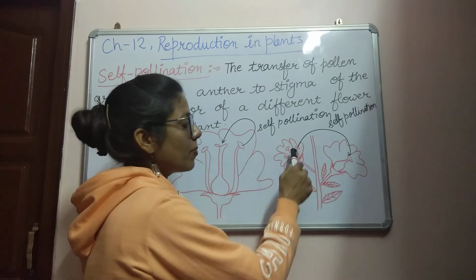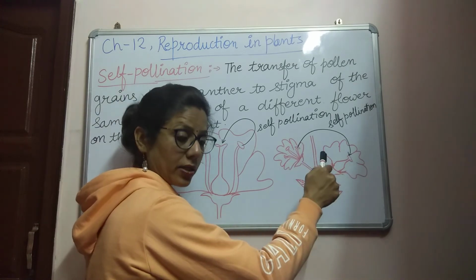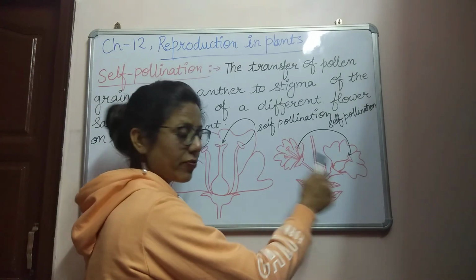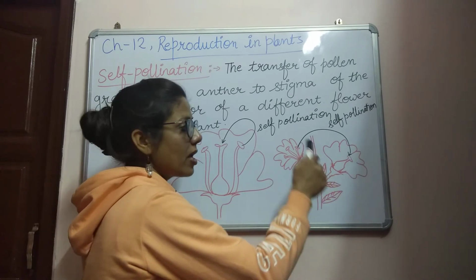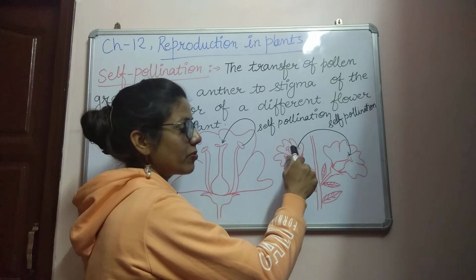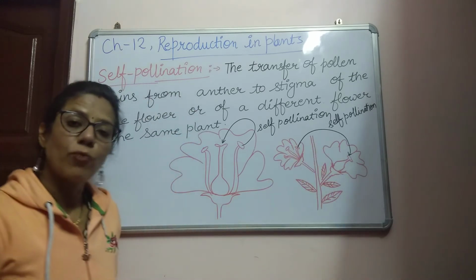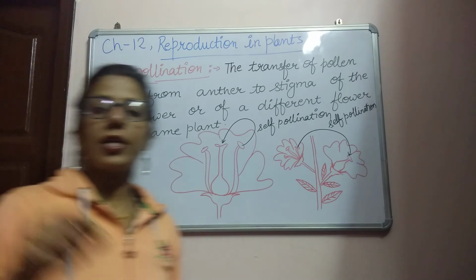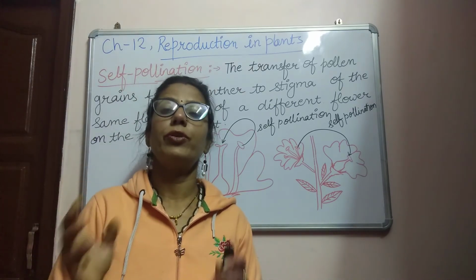So when the pollen grains transfer from anther to stigma on the same plant, from the male flower to the female flower, this is also known as self pollination. So it occurs in the same flower, or on the same plant but between two different flowers.